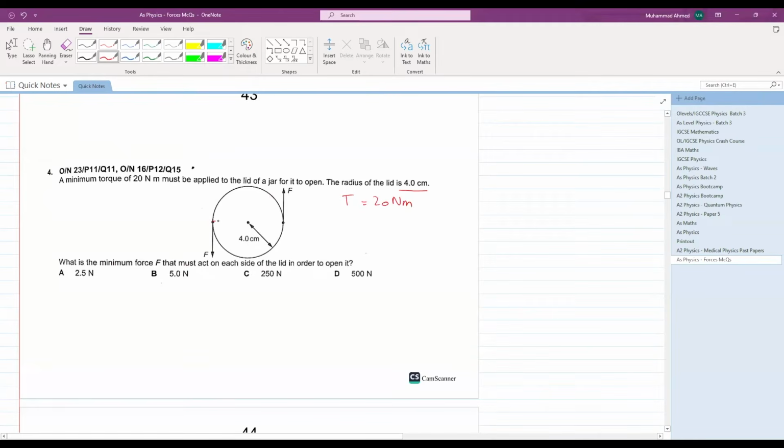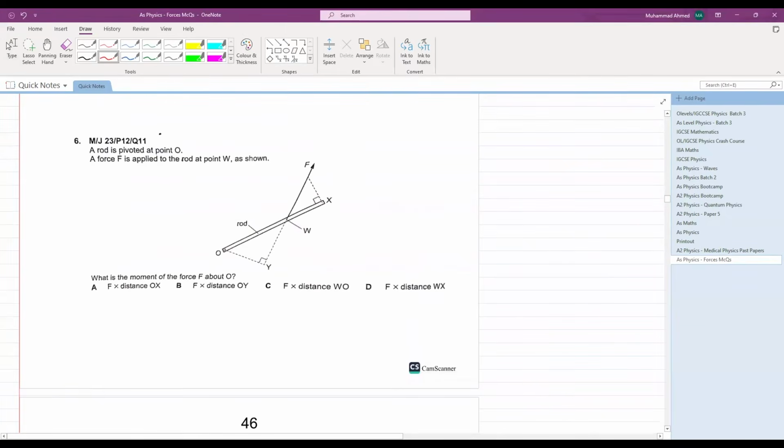What will be the perpendicular distance between the two forces? The radius is 4 centimeters, so the total distance is 8 centimeters. So 20 is equal to force into 8 centimeters, that is 0.08. Your answer comes out to be 20 divided by 0.08. This is 250 newton. C is your answer.